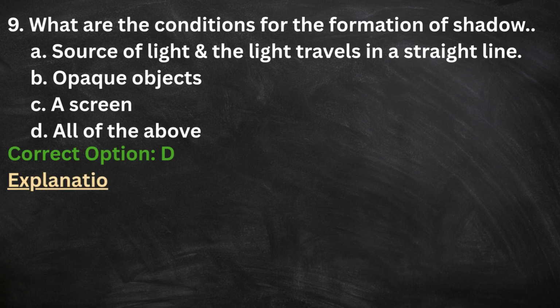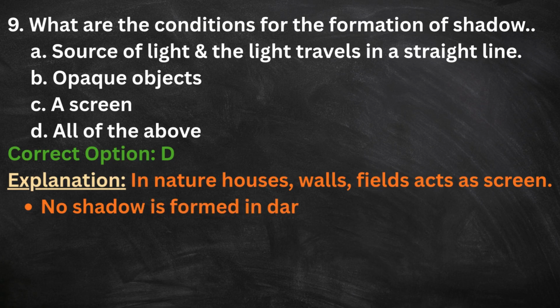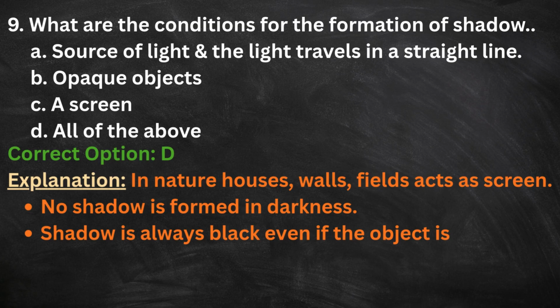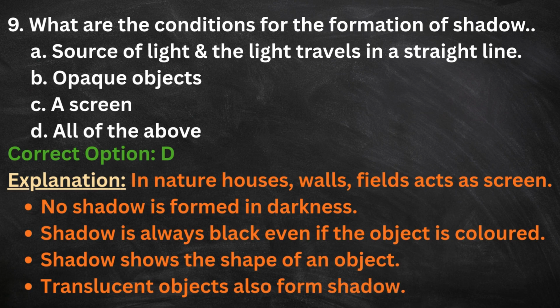Here is the explanation. In nature, houses, walls, fields act as screen. No shadow is formed in darkness. Shadow is always black even if the object is colored. Shadow shows the shape of an object. Translucent objects also form shadow.